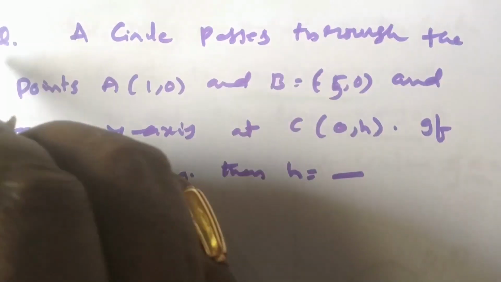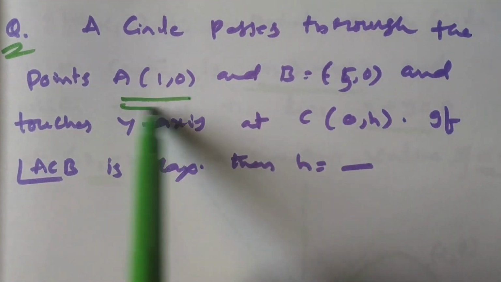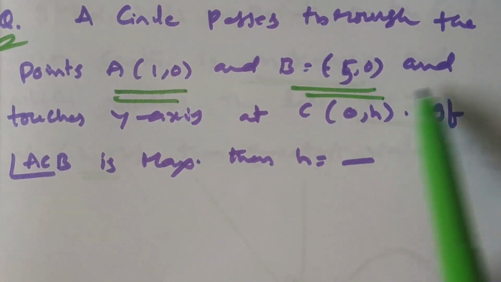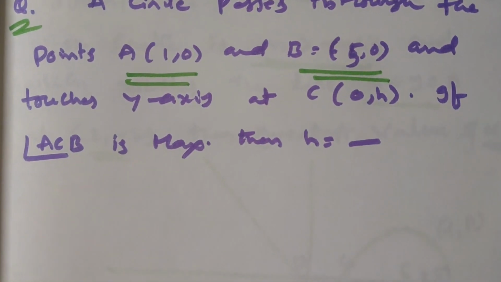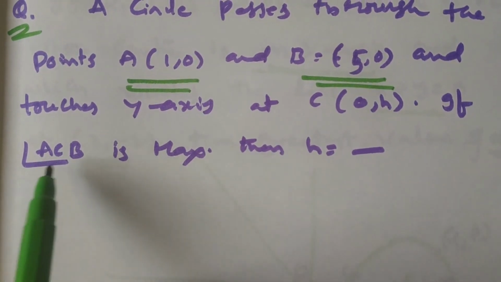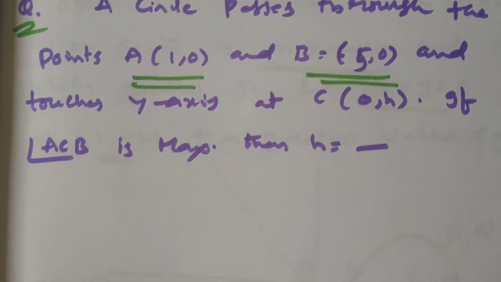Okay. Now see this question. A circle passing through the points A (1, 0), B (5, 0) and touches the y-axis at C (0, h). And if angle ACB is maximum, then what is the value of h?